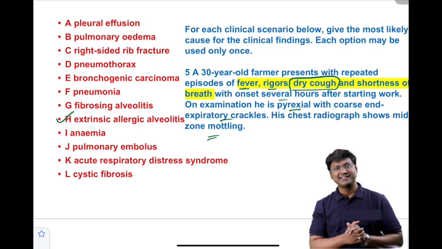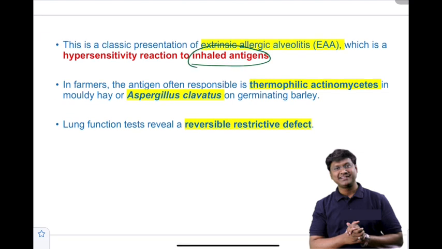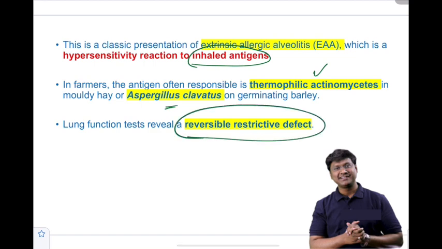Now what is this extrinsic allergic alveolitis? It's a hypersensitivity reaction to an inhaled antigen. Now, what is this antigen? This antigen is thermophilic actinomycetes or Aspergillus clavatus. These are the antigens which are responsible for inducing extrinsic allergic alveolitis. And pulmonary function tests show reversible restrictive defect. That means your FEV1 by FVC will be more than or equal to 70%. That is what you mean by restrictive lung disease.